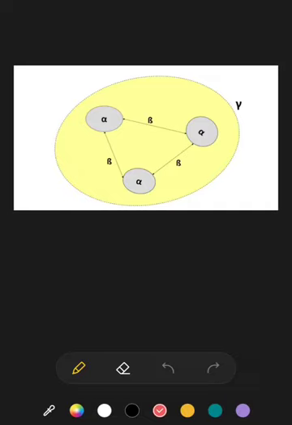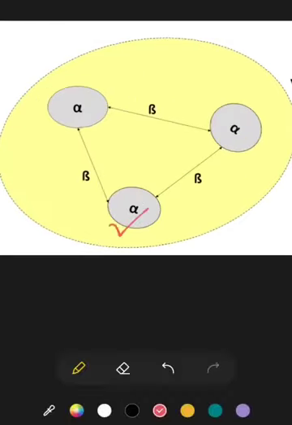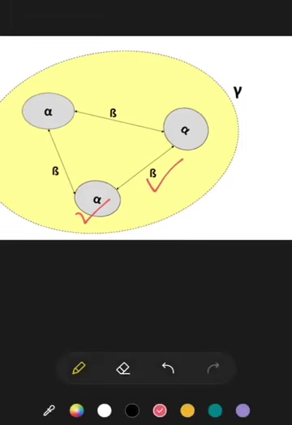Now this ecological diversity or ecosystem diversity can again be divided into three types: alpha diversity, beta diversity, and gamma diversity. Alpha, beta, and gamma diversity are the three categories under ecological diversity.